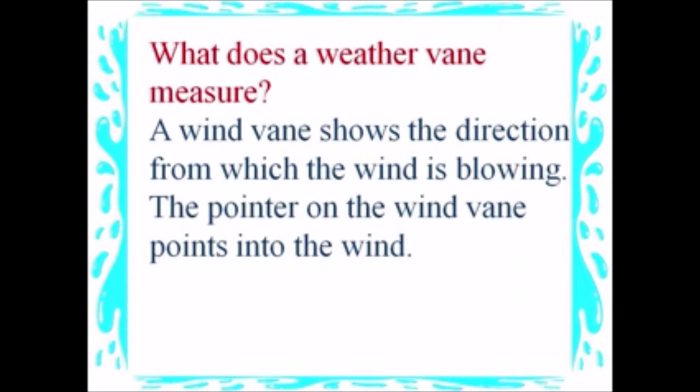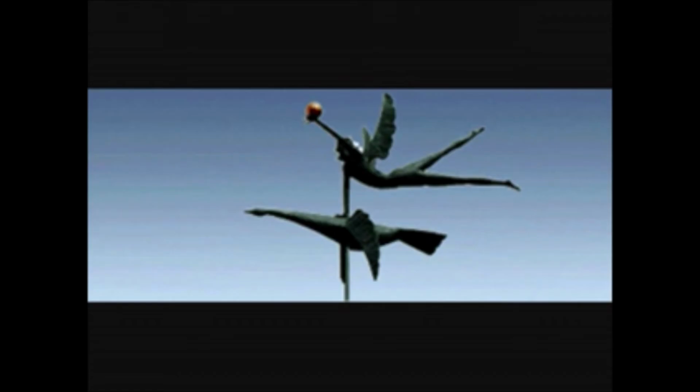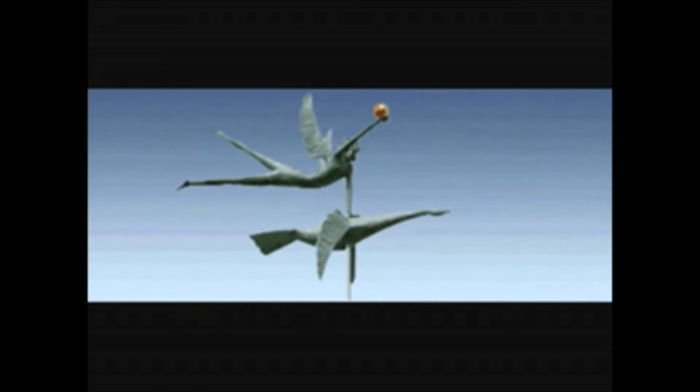What does a weather vane measure? A wind vane shows the direction from which the wind is blowing. The pointer on the wind vane points into the wind.